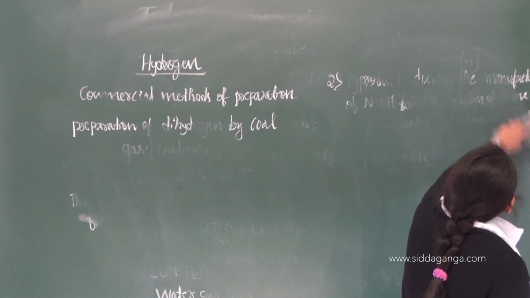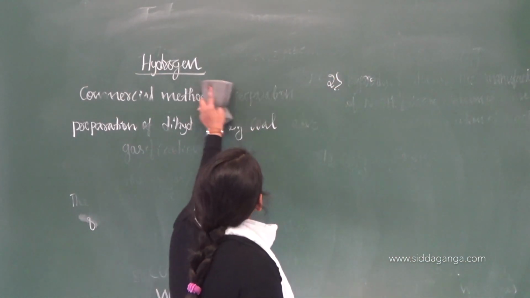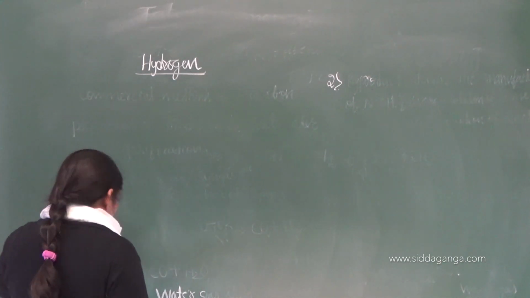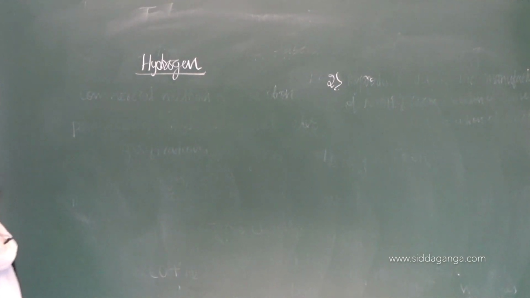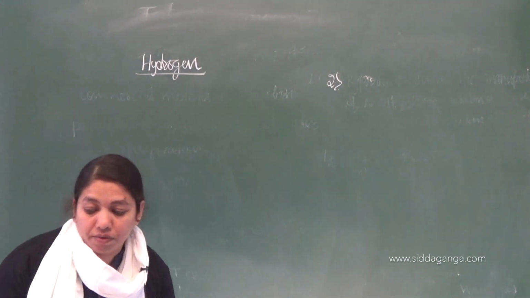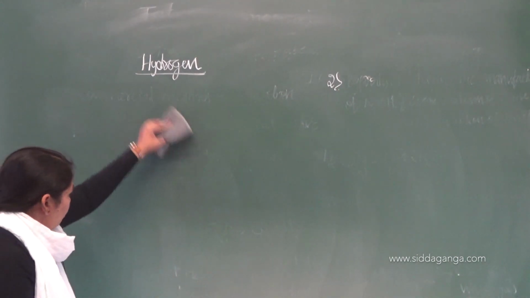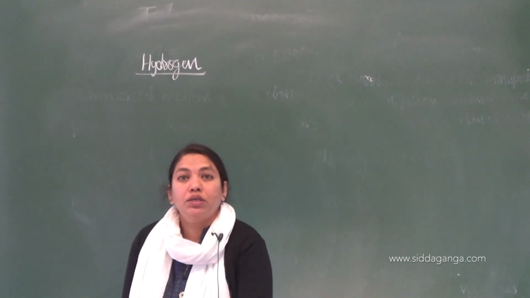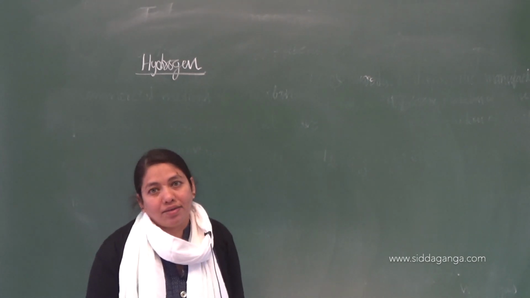You have to practice all these reactions because all are very important, especially the coal gasification method. Only 2 reactions were there. And what is the meaning of syngas? A mixture of carbon monoxide and dihydrogen is called syngas or water gas.